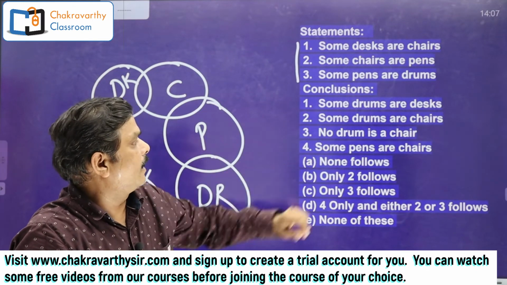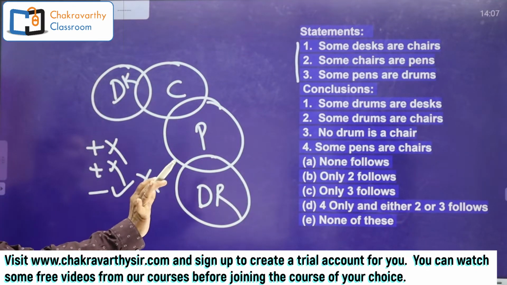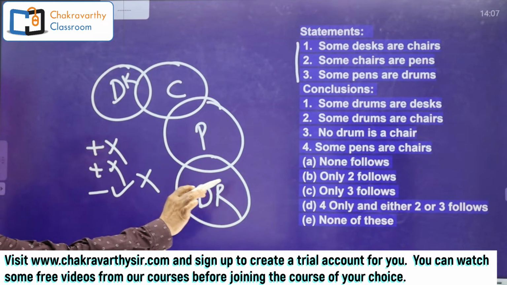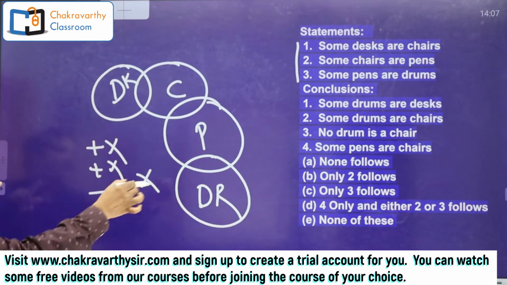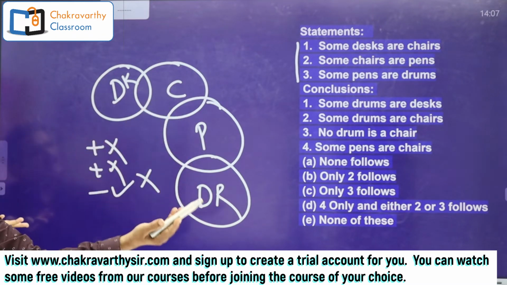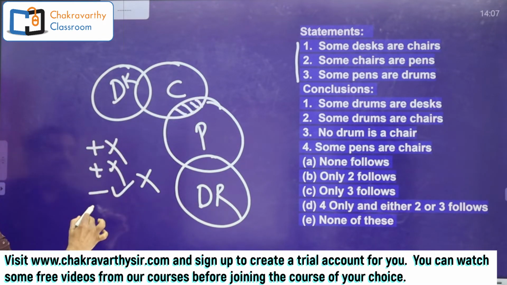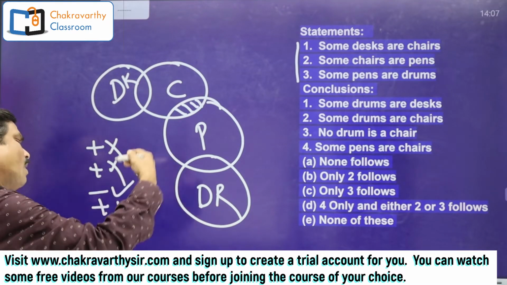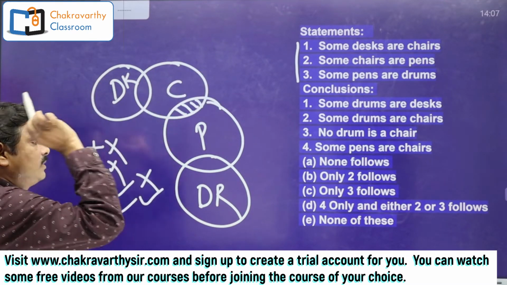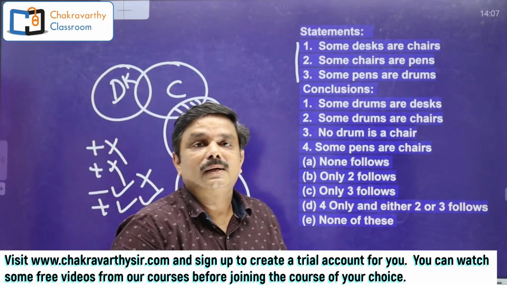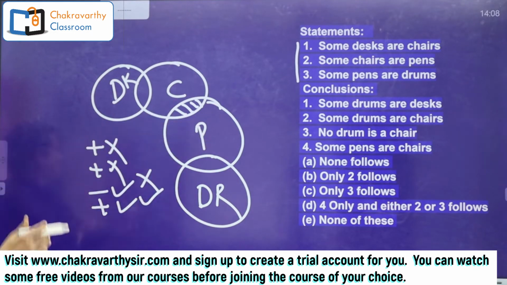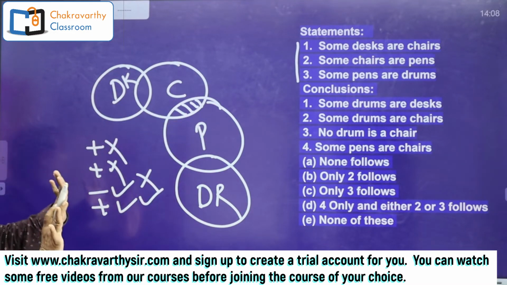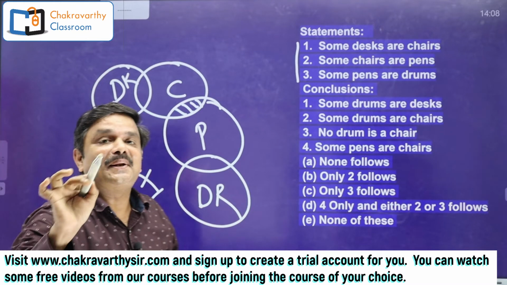Next. Some pens are chairs. Somewhere we are going for this one. Some pens are chairs. So here this is pen and this is chair. Absolutely right. This one positive, right. Once one positive conclusion is right in the basic, always it is going to be right. No need to check at all. Always it is right. Second step is over. What is the third one, students? You need not go for 3 diagrams or 2 diagrams. Simply here itself. Next one is complementary pair.